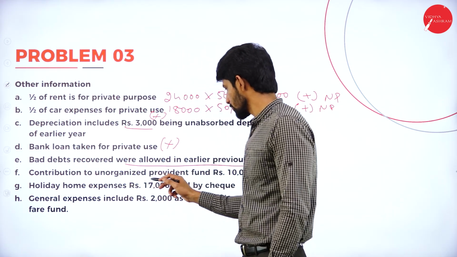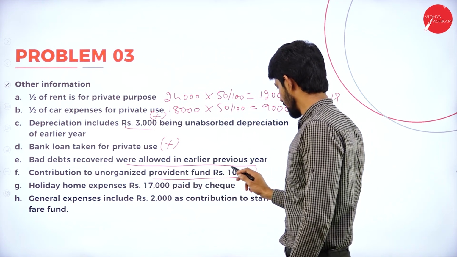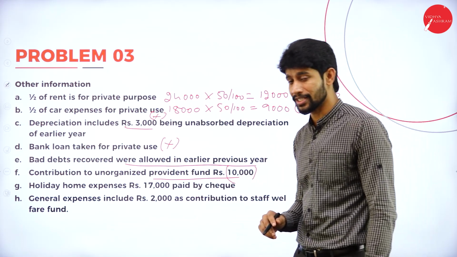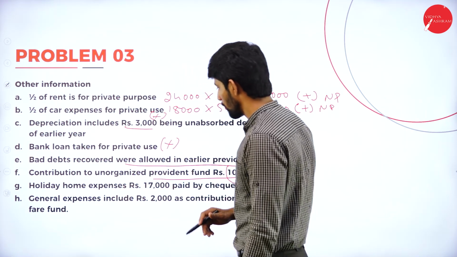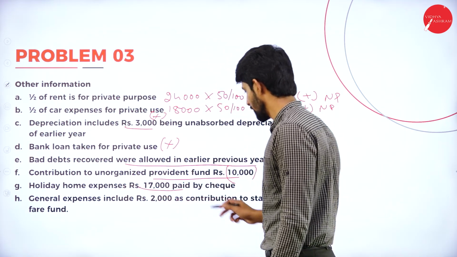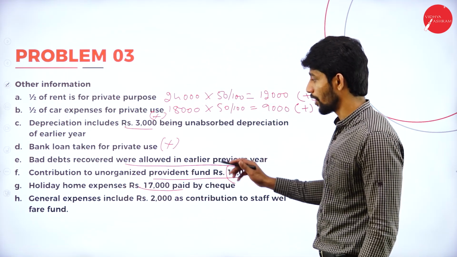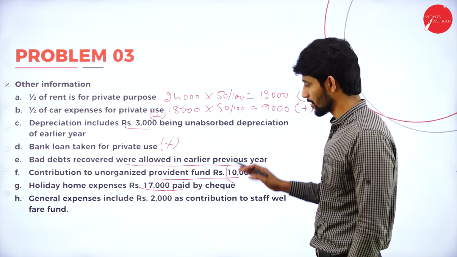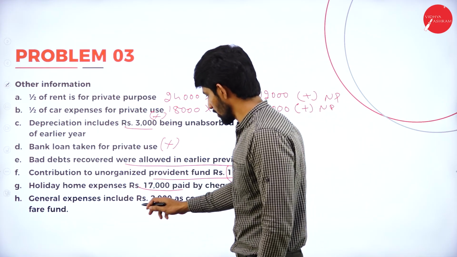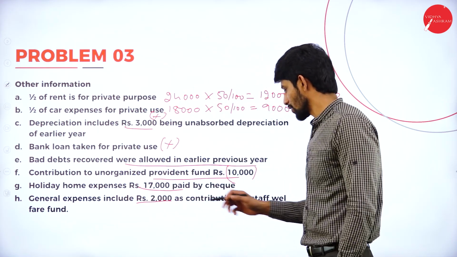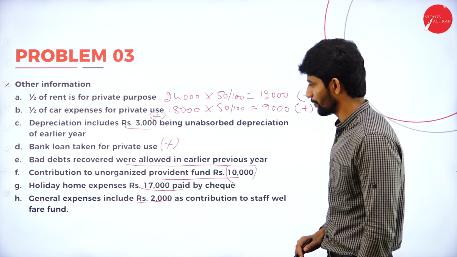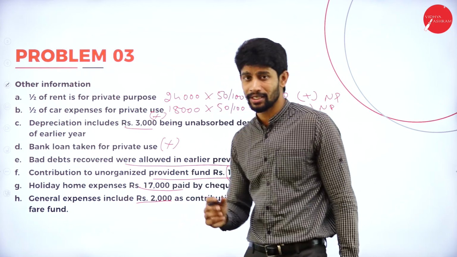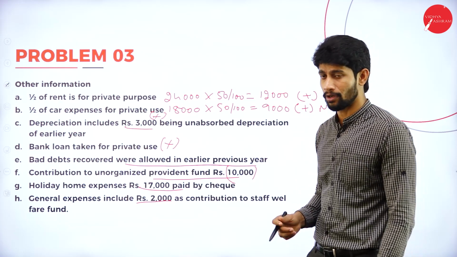Contribution to unrecognized provident fund rupees 10,000. So unrecognized provident fund should not be considered as a business expenditure. Holiday home expenses of 17,000 paid by cheque. Holiday home expenses relating to is personal. General expenses include rupees 2,000 as contribution to staff welfare fund. So this 2,000 can be considered as a business expenditure, need not be added back to the net profit.